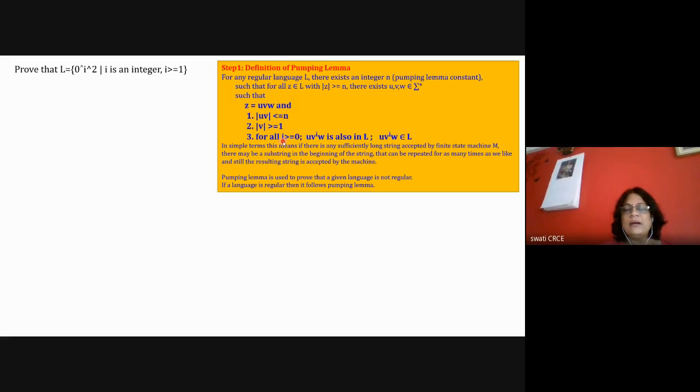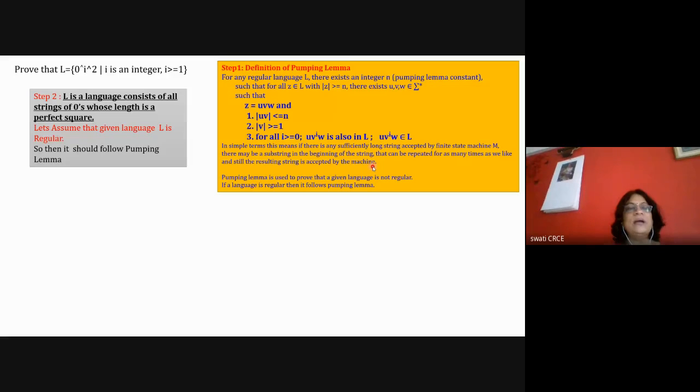And for all I greater than or equal to 0, if UVW belongs to this language, UV raised to I W is also in the language. And then in English, you write down the pumping lemma statement and say that pumping lemma is used to prove that a given language is not regular. So we can say that if the language is regular, it should follow the pumping lemma.